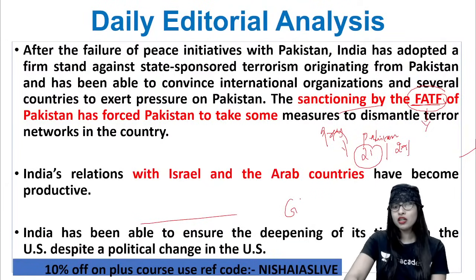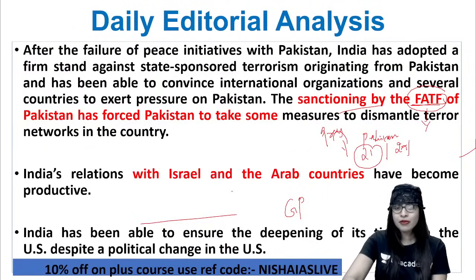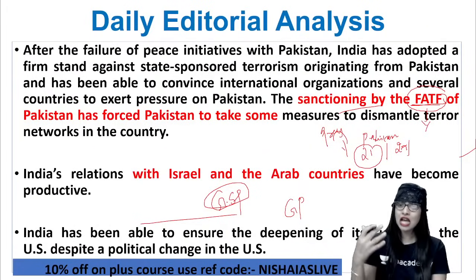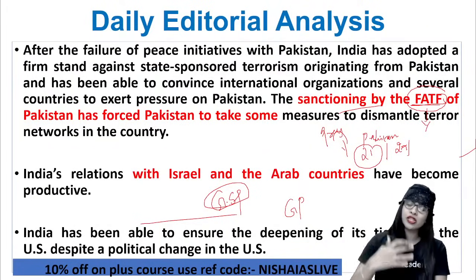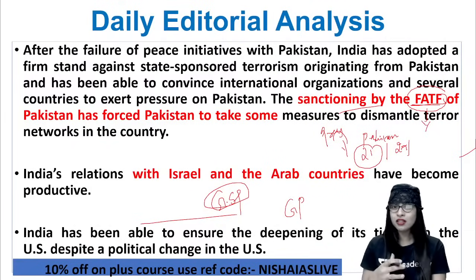We had a very good connection on the export side, I can tell you, but then that was not working. That's called the Generalized System of Preferences, GSP. The Generalized System of Preferences was quite good for India and the US, but in between, because of the influence of China and all, the US was not having a good relationship with India. Our exporters were able to export their items to the US at a much lesser cost and earn a better profit. The market was quite open, but then that was closed.